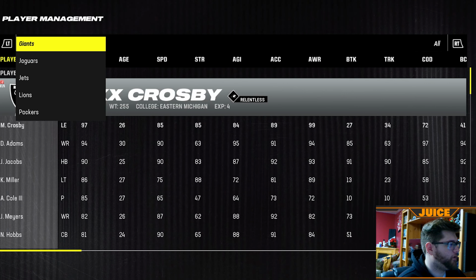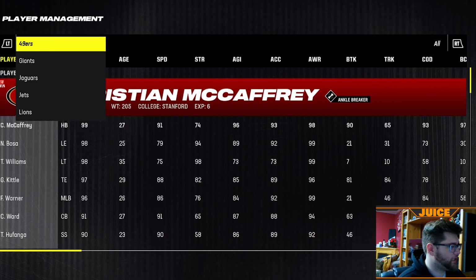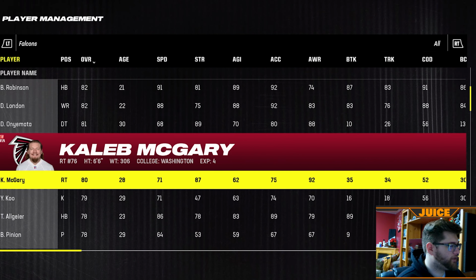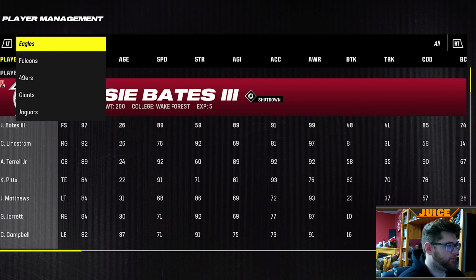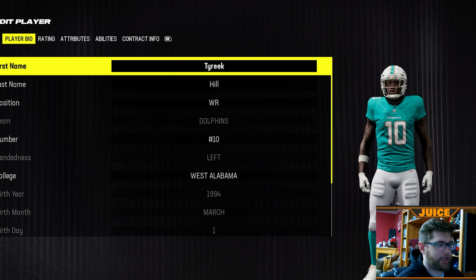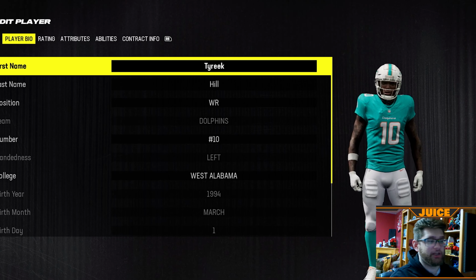So everything has worked for the tattoo mod, and I don't think there are any auto-generated guys that I can show you, because this is just a real roster, so there wouldn't be anything like that. But if we go to the Dolphins and click on Tyreek Hill, he should be updated with tattoos and stuff. Yep, he's got tattoos. He's got all kinds of stuff. He's got the big chain on his neck.